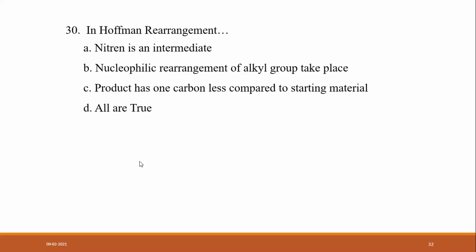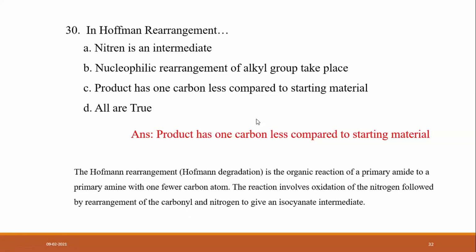So anyone who quoted D is correct. In Hofmann degradation, a primary amide is converted to a primary amine with one fewer carbon atom. The reaction involves the oxidation of nitrogen followed by rearrangement of carbonyl and nitrogen to give isocyanate as an intermediate.